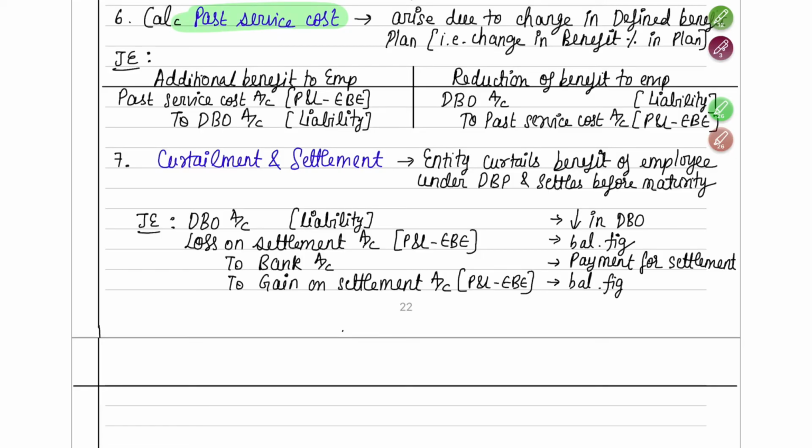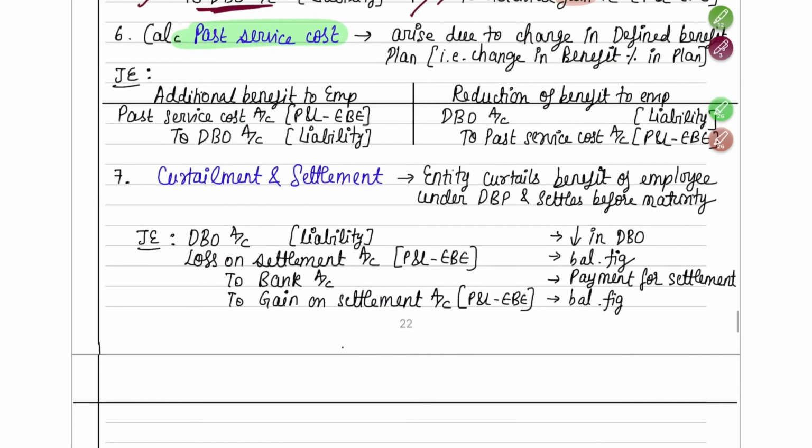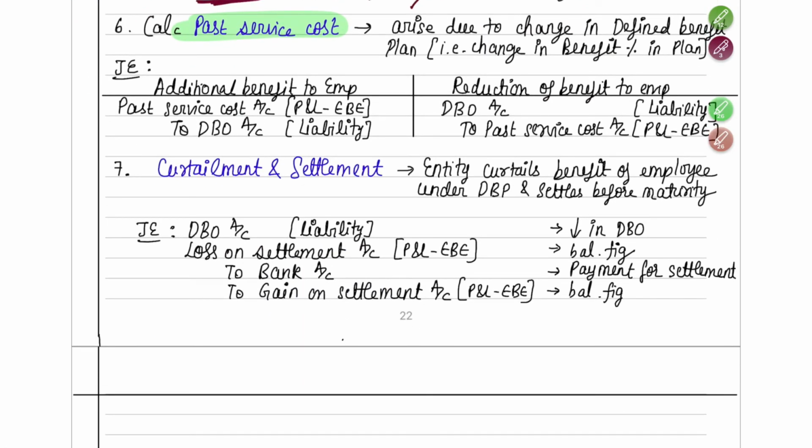Now what is past service cost? The previous step was due to your change in assumptions. Here, the company decides to change the benefit percentage. In the starting we decided that it will be 25 percent. Now you can change the benefit percentage to 20 percent, or from 25 percent to 30 percent. If the company decides that instead of paying 25 percent, I'll only pay them 20 percent benefits,